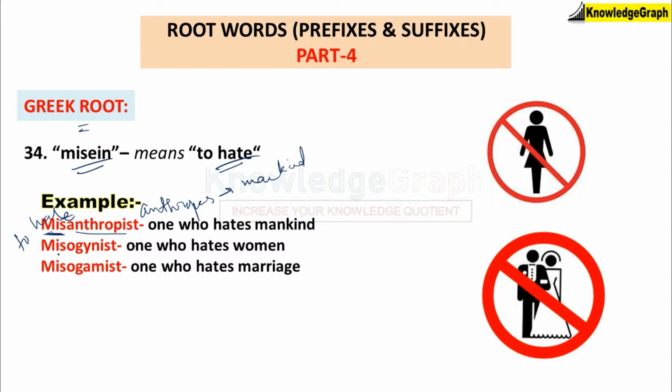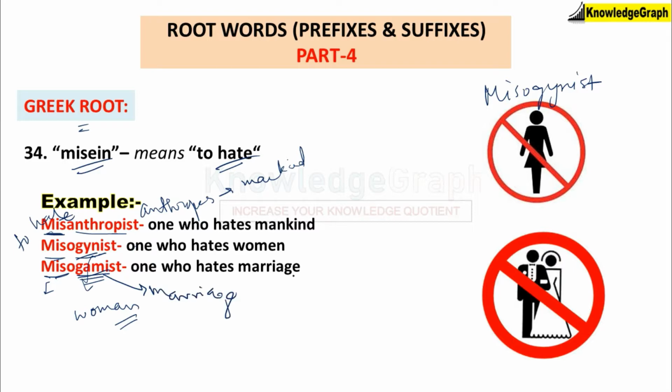Next word is misogynist. Mis means to hate, gyn means woman, so it's related to women. So one who hates women is a misogynist. Next word is misogamist. Mis means to hate and gam is a root word which means marriage. So one who hates marriage is a misogamist. I hope that's clear.